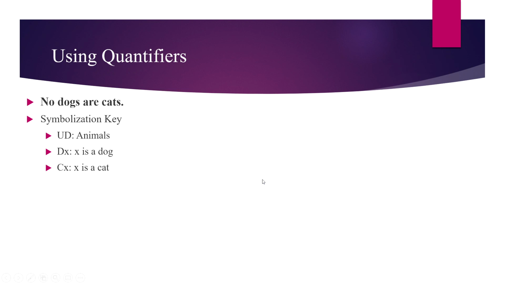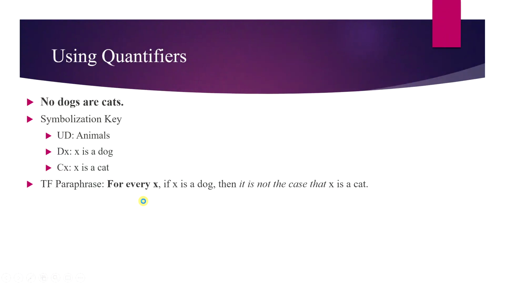The first way is to say all dogs are not cats. And if we say all dogs are not cats, we can do that just like the all humans are mortal example and put it truth functionally like this. For every X, if X is a dog, then it is not the case that X is a cat. And we get this symbolization. The universal quantifier is the main connective, and the negation is inside on that consequent.